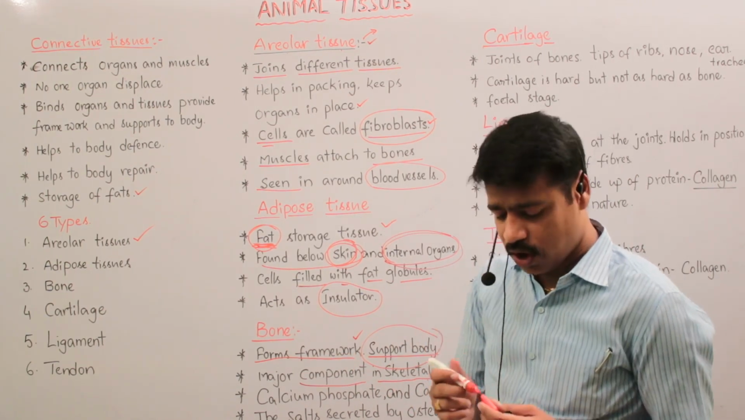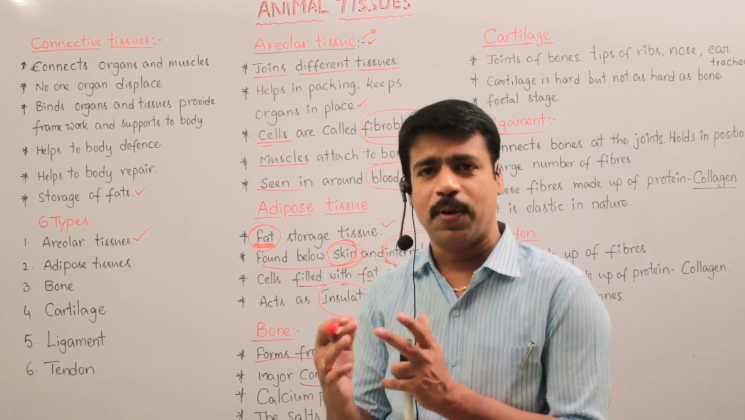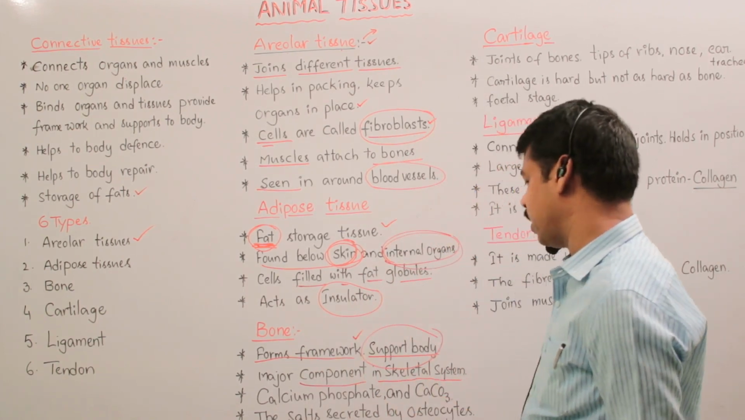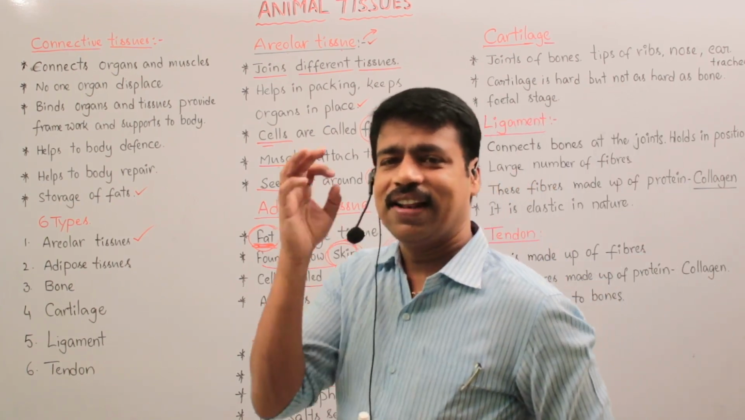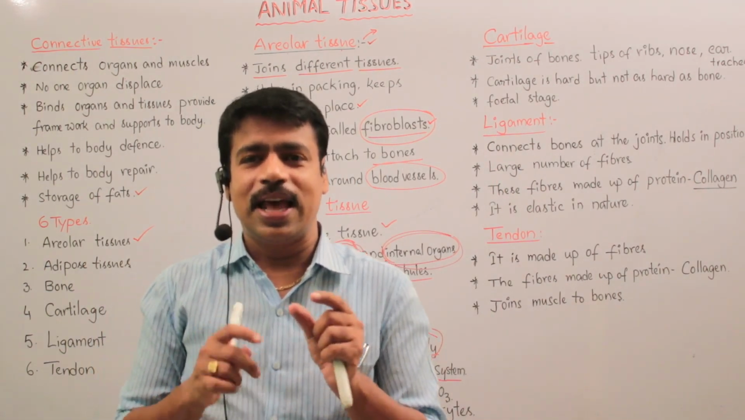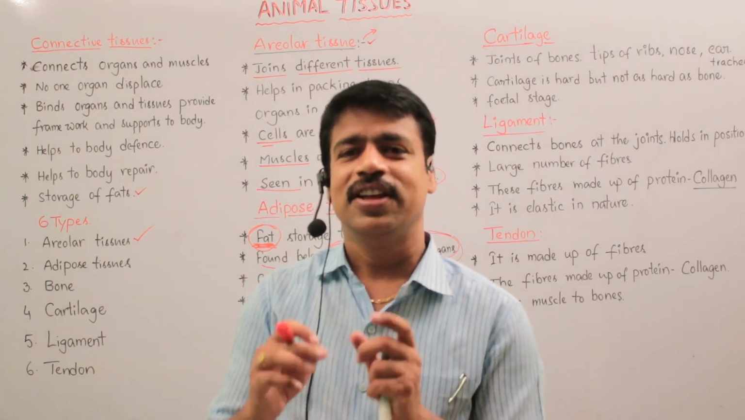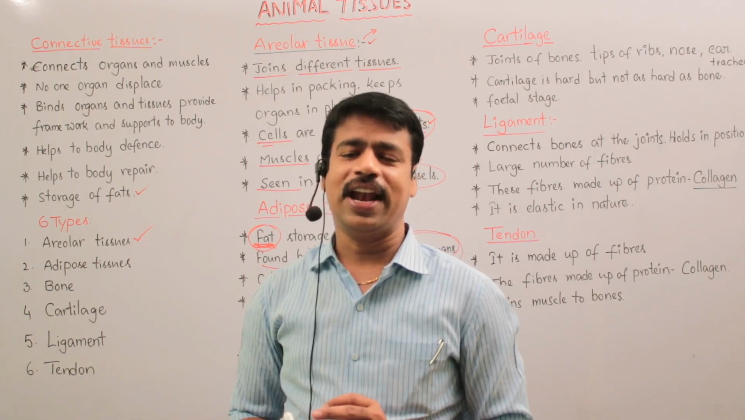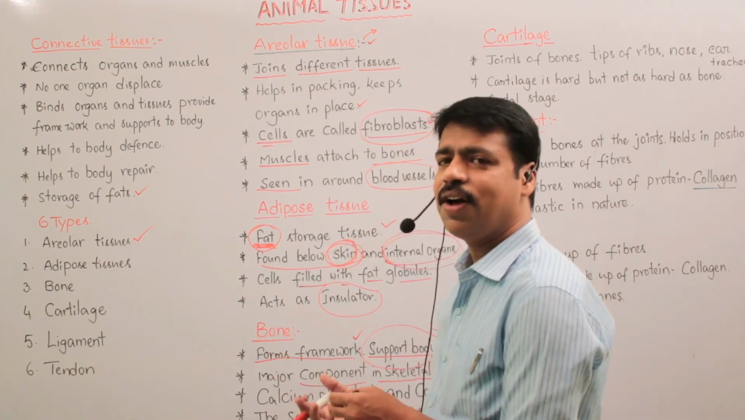Okay, this bone is made up of calcium phosphates and calcium carbonates. And these salts are secreted by the cells in bones, which are osteocytes. So the name of the cells in bones is osteocytes. These osteocytes secrete calcium carbonate and calcium phosphates in the formation of bones.